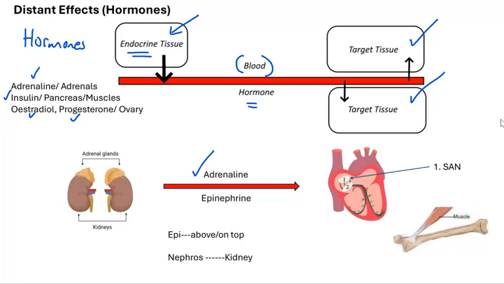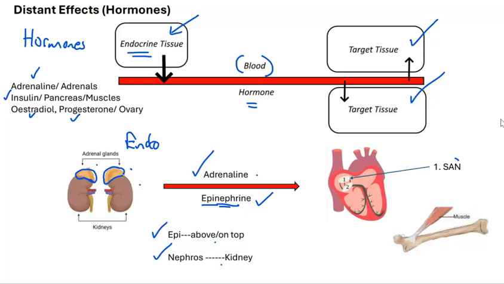Now, adrenaline is produced in the adrenal glands, which sit on top of the kidneys. And of course, you'll be aware that adrenaline is often known as epinephrine. The roots of the word epinephrine are epi, which means above or on top, and nephros, which refers to the kidney. And so adrenaline or epinephrine, whichever one you choose to use, is produced in the adrenal glands, which are endocrine tissue.